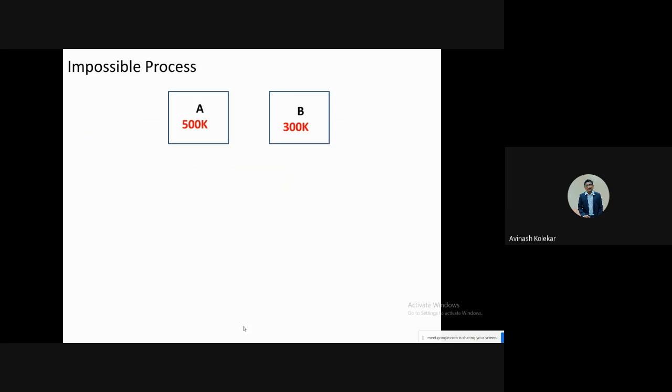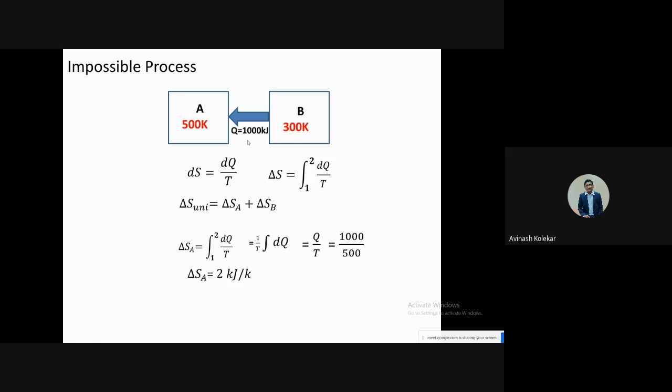Okay. Now, if you consider another way, that in the process heat is transferred from B to A. Now, you know that it is impossible, but let us discuss in terms of entropy. So if you find the entropy in this case, the entropy change of A is coming 2, the entropy change of B is coming minus 3.3, and the total entropy change comes negative. So in this case, the entropy change is coming negative, so you can definitely say that this type of process is not possible.